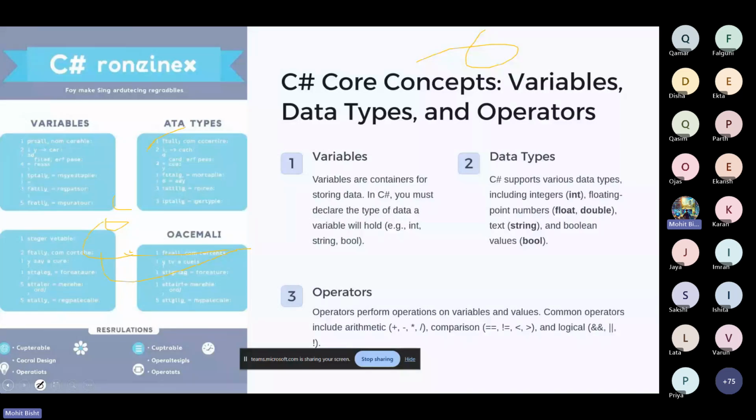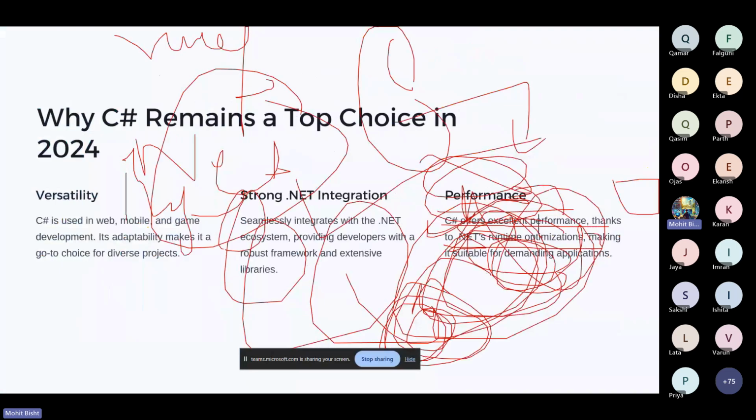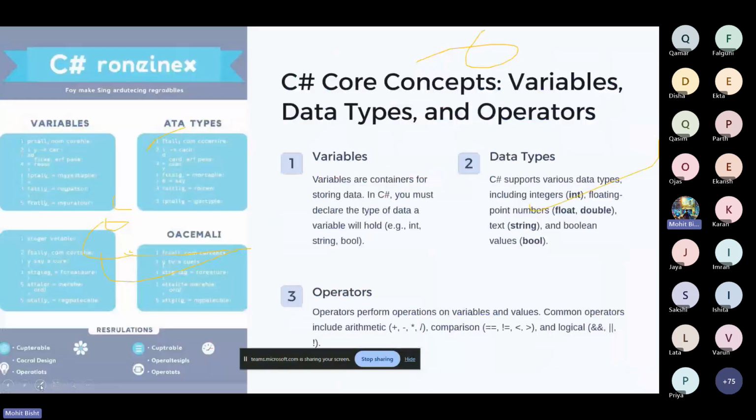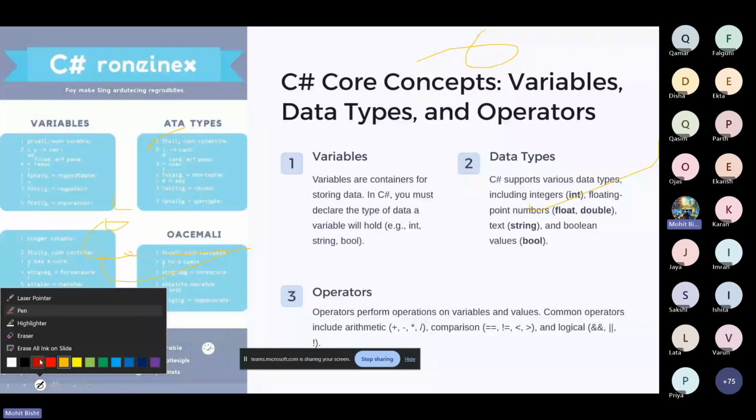In other languages we also have variables, data types, and operators, which are nothing but plus, minus, and other such things, right? Let's go to the next slide and see what we have. Let me change the color a little. I think the slide color is white, so I am confused with the mouse pointer. Give me one second. I think we are ahead. Okay, this one is right. So let me change the color. Let me go for the red one, right?